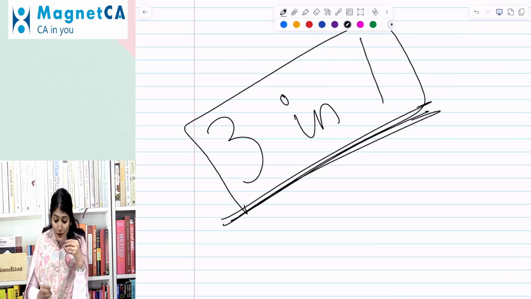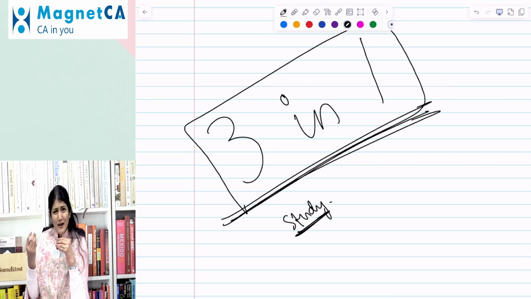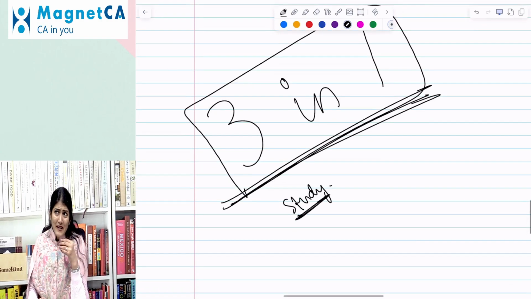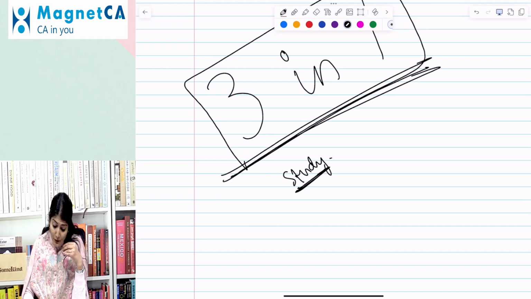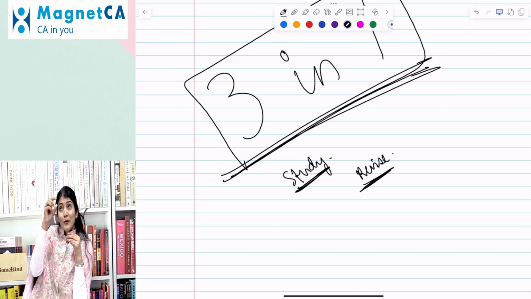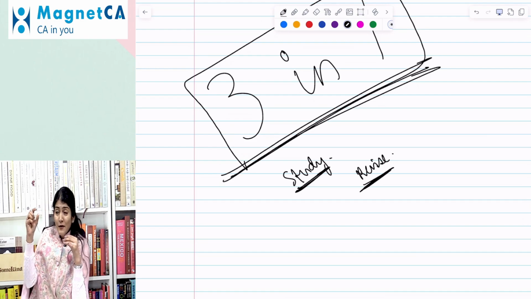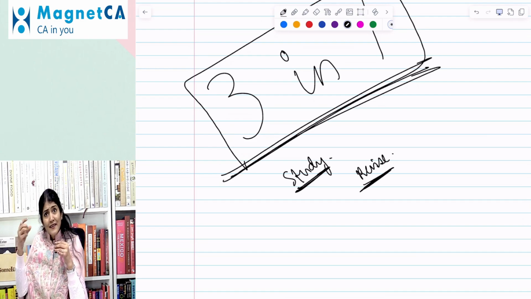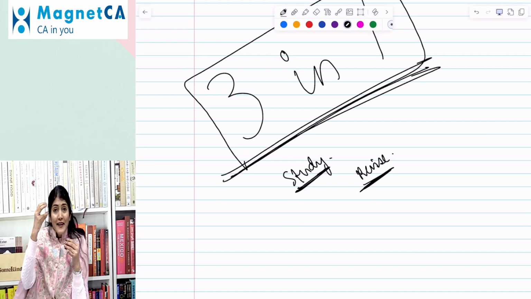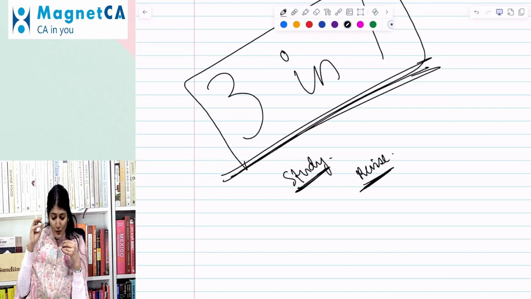If you want to do the study of the entire subject, yes, this book is there, around 600 plus pages. If you want to use the book for revision purposes, yes, you can revise, because the important words have been put in red color. You only read the red color, and the same book works like a scanner. It works like a revisionary book for you.